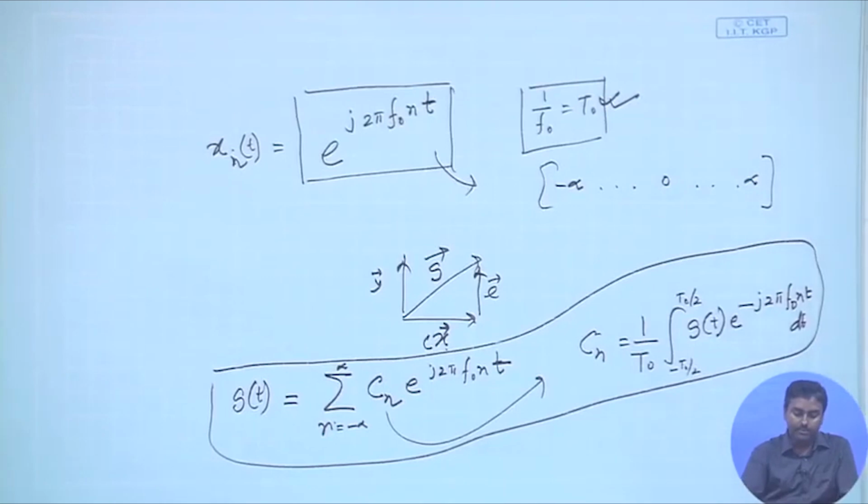Now, let us try to see if this is the representation. In this representation, what do we get? We have already seen that in the trigonometric representation we actually get different sinusoids, right. So, at different frequencies. This is also an exponential representation. So, it must be a sinusoid, it is a complex sinusoid. So, let us try to see what do we get.